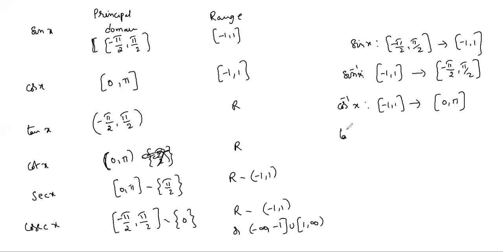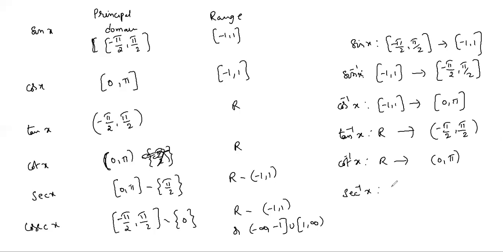Similarly, tan inverse x is from all real numbers to open -π/2 to +π/2. Cot inverse x is from all real numbers to open 0 to π. Next, secant inverse x is from R minus open -1 to 1 to closed 0 to π without π/2.